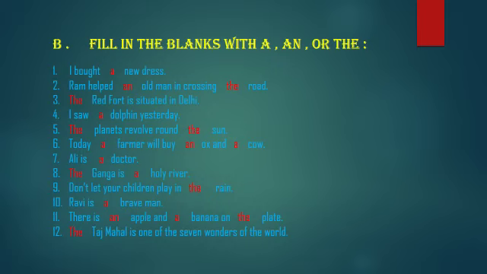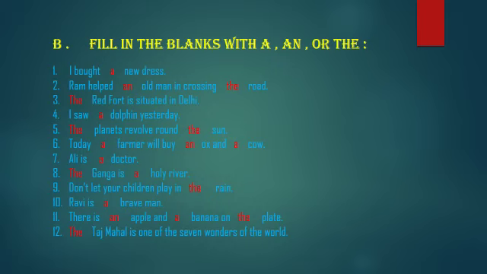Number 5. Dash planets revolve around dash sun. Planet: planet is only one. That's why we use the here. And sun is also only one. That's why we use the here.